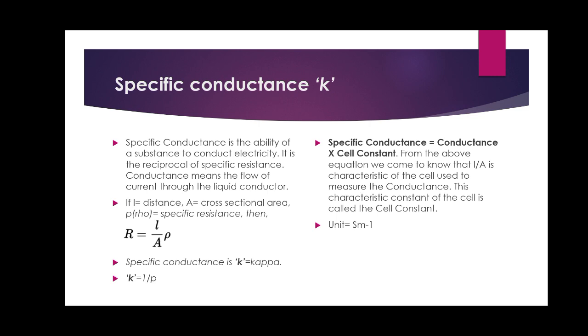From the above equation we come to know that L by A is characteristic of the cell used to measure the conductance. This characteristic constant of the cell is called the cell constant. The specific conductance has the unit of Siemens meter inverse.